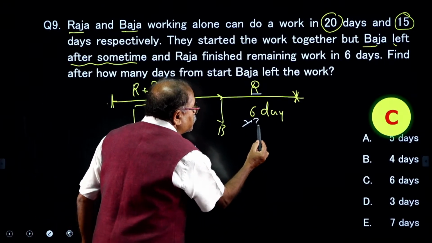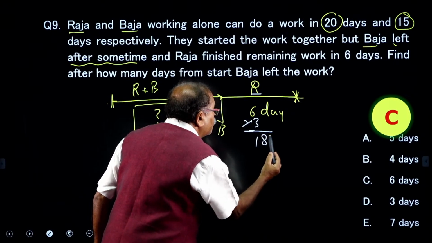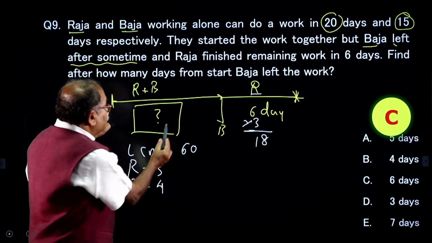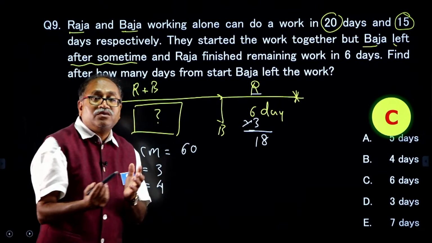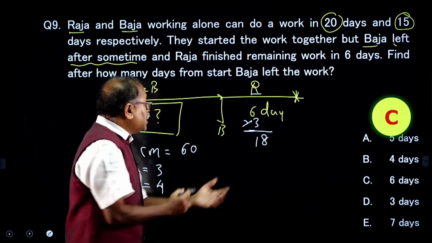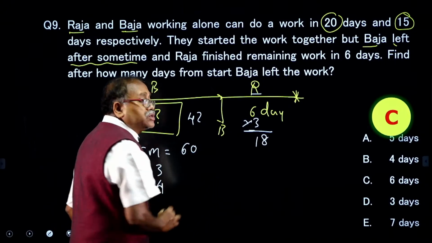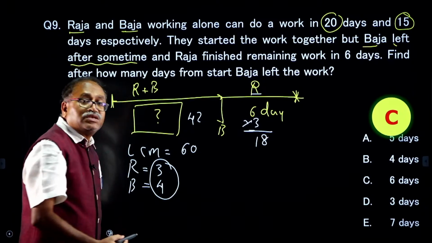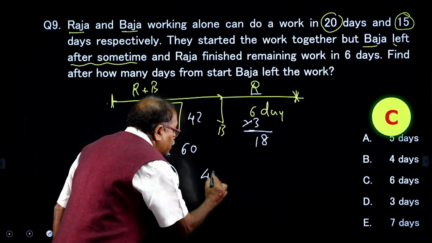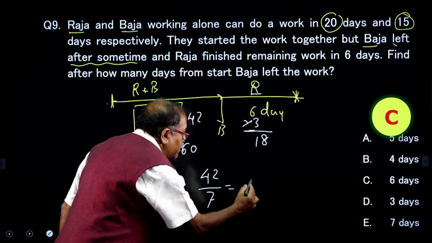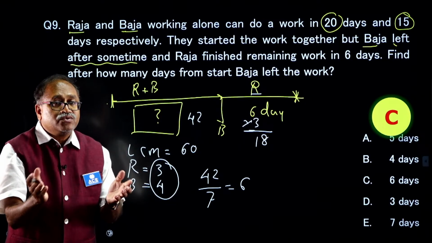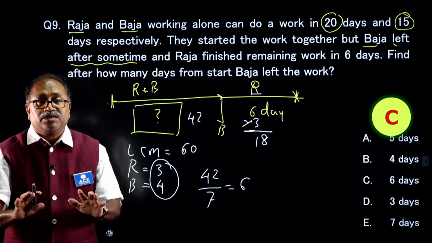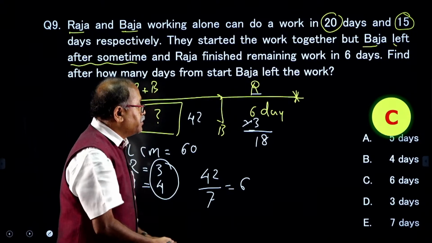So 6 into 3, 18 units are over here out of the total 60 units. So in this part, how many units got completed? 60 minus 18, that is 42 units got completed, and the per day unit is 7 units. You worked out 42 divided by 7, that means they together worked 6 days. That means B worked for how many days? 6 days. Well done, my dear friend.